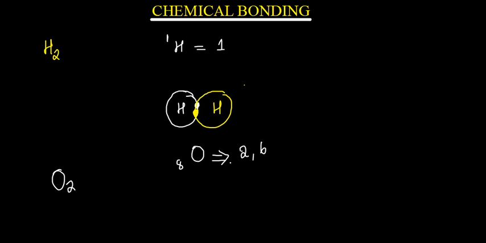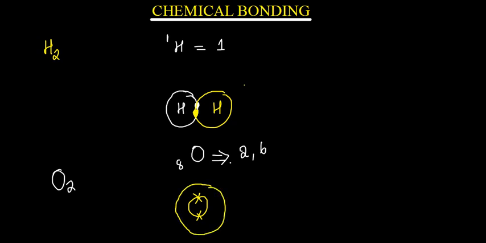Okay, so that will be the electron configuration for each oxygen, but this is O2, meaning that you have 2 oxygens. So one oxygen, the configuration 2, 6 means that it has 2 shells. The inner shell has 2 electrons, like that, and then the outer shell is going to have 6 electrons.